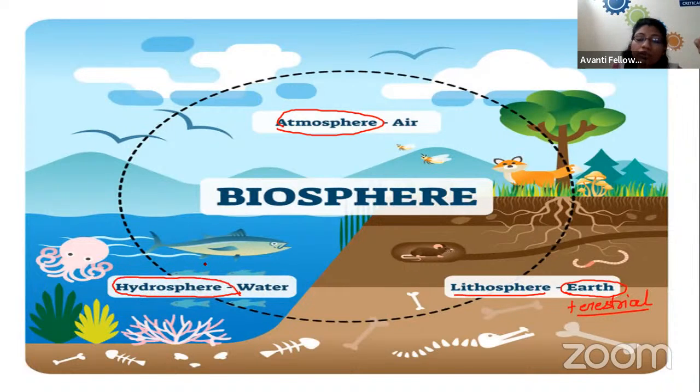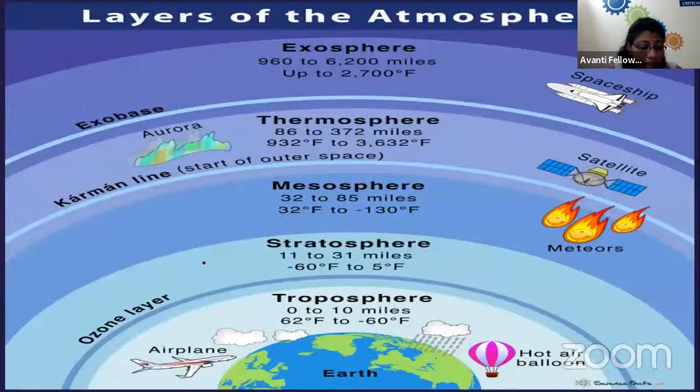Okay, so in total we have three different types of biosphere: earth, that is terrestrial and lithosphere; aquatic, that is hydrosphere; and aerial, that is atmosphere. As you can see, the atmosphere has several layers itself. It is a thick blanket which is covering our earth. It itself has 5 different layers.